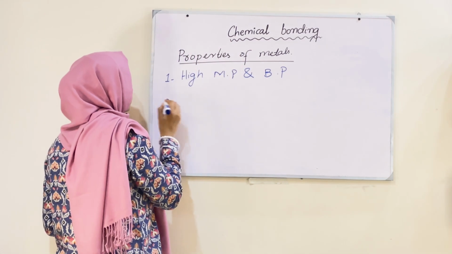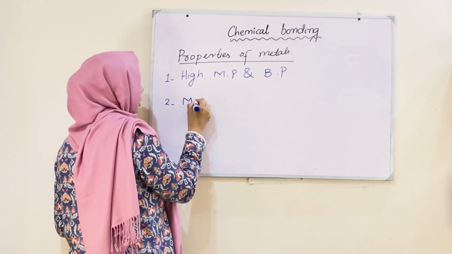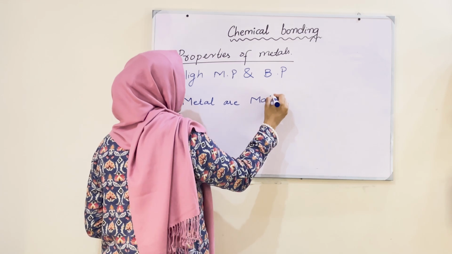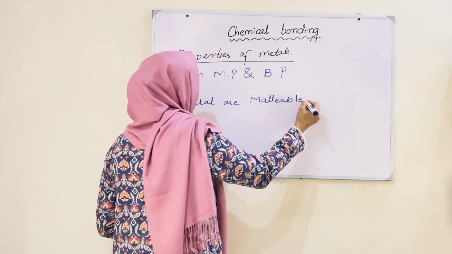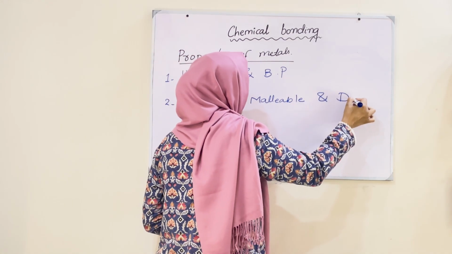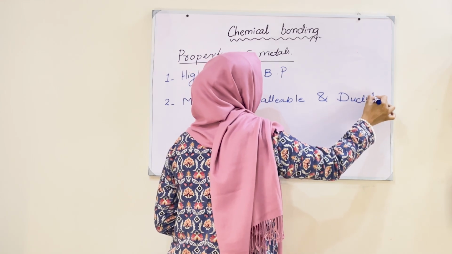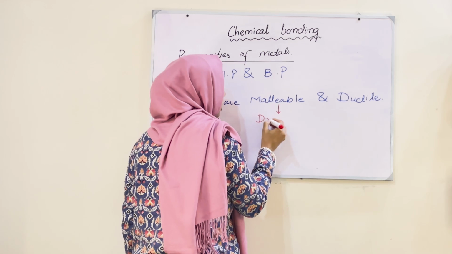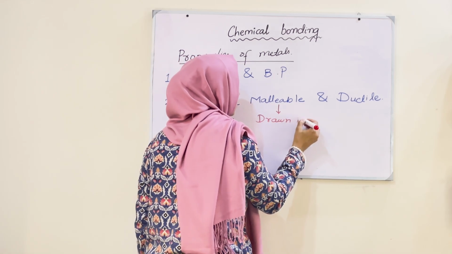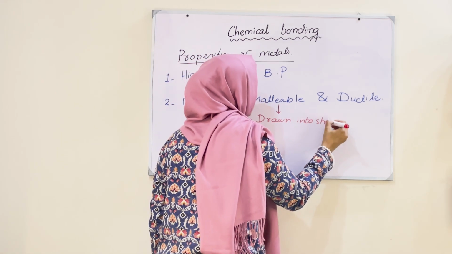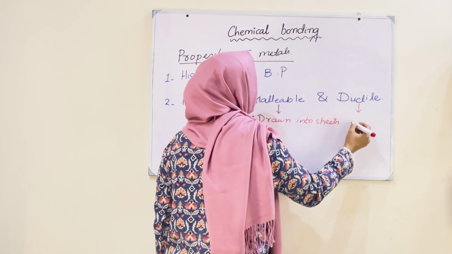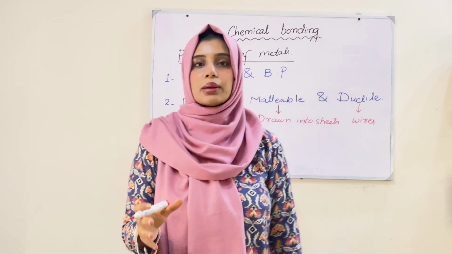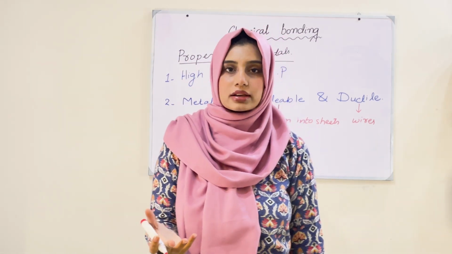Number 2, metals are malleable and ductile. So malleable means they can be drawn into sheets, and ductile means drawn into wires. That means we can convert the metal into sheets or into wires.